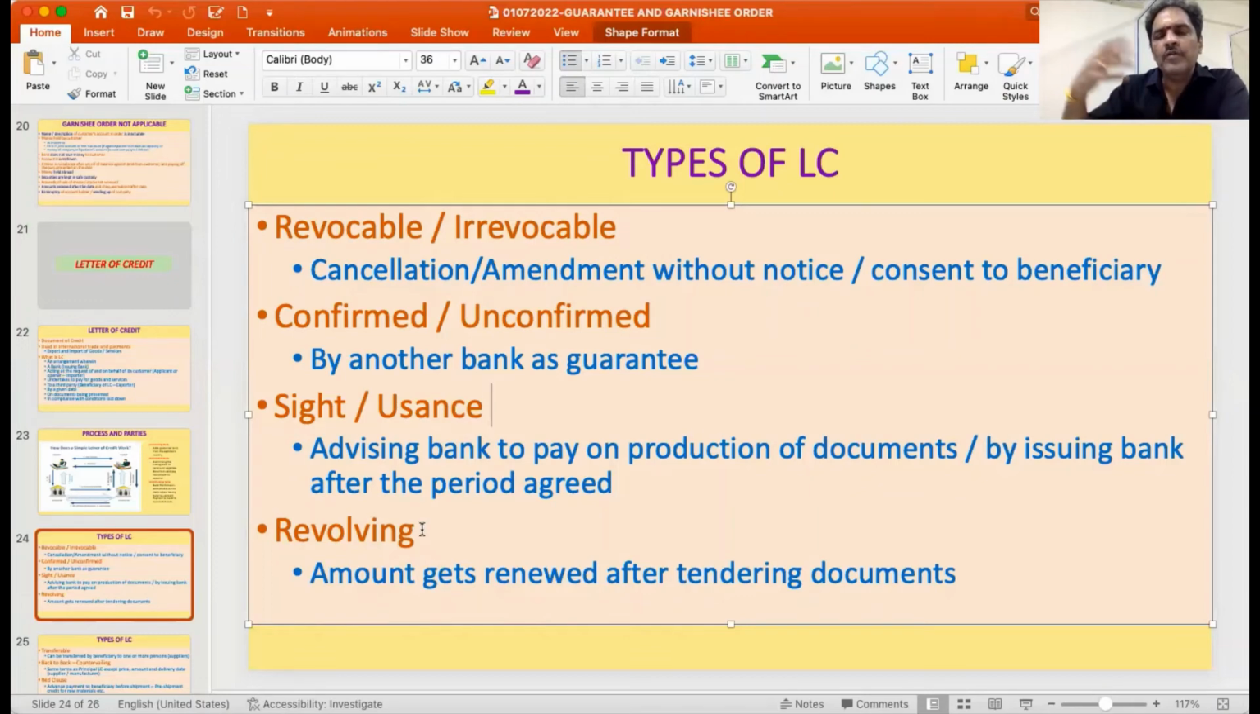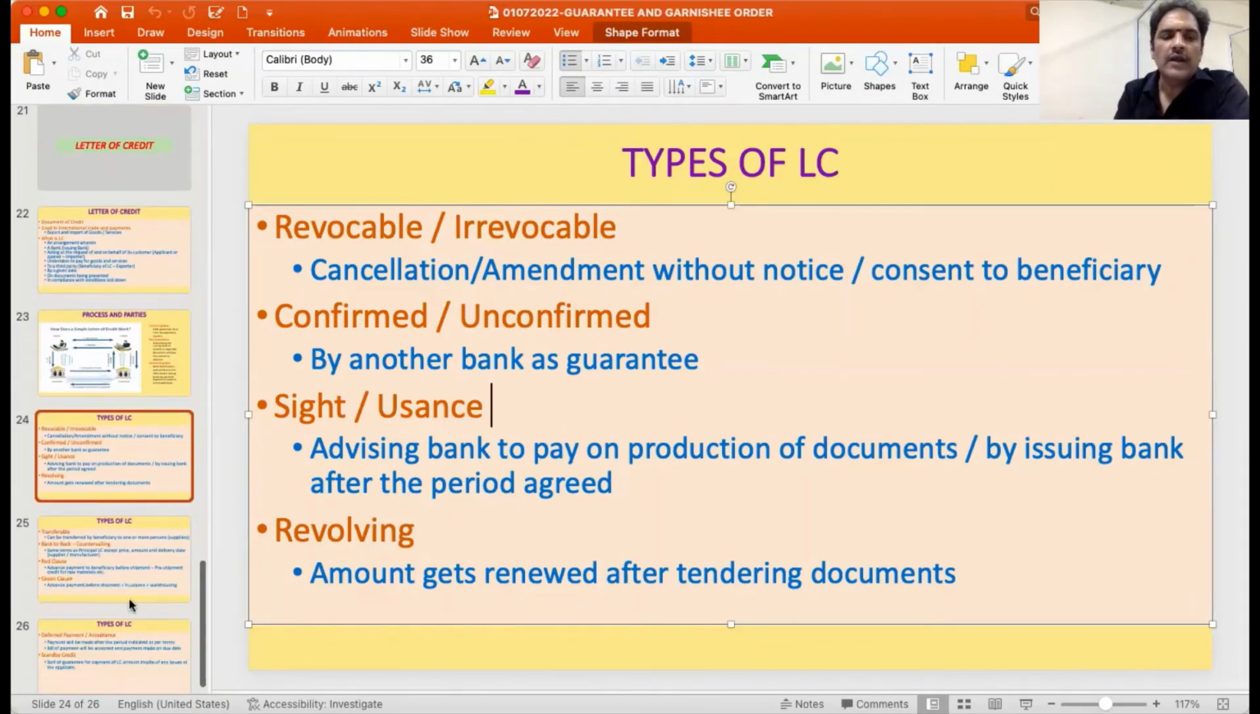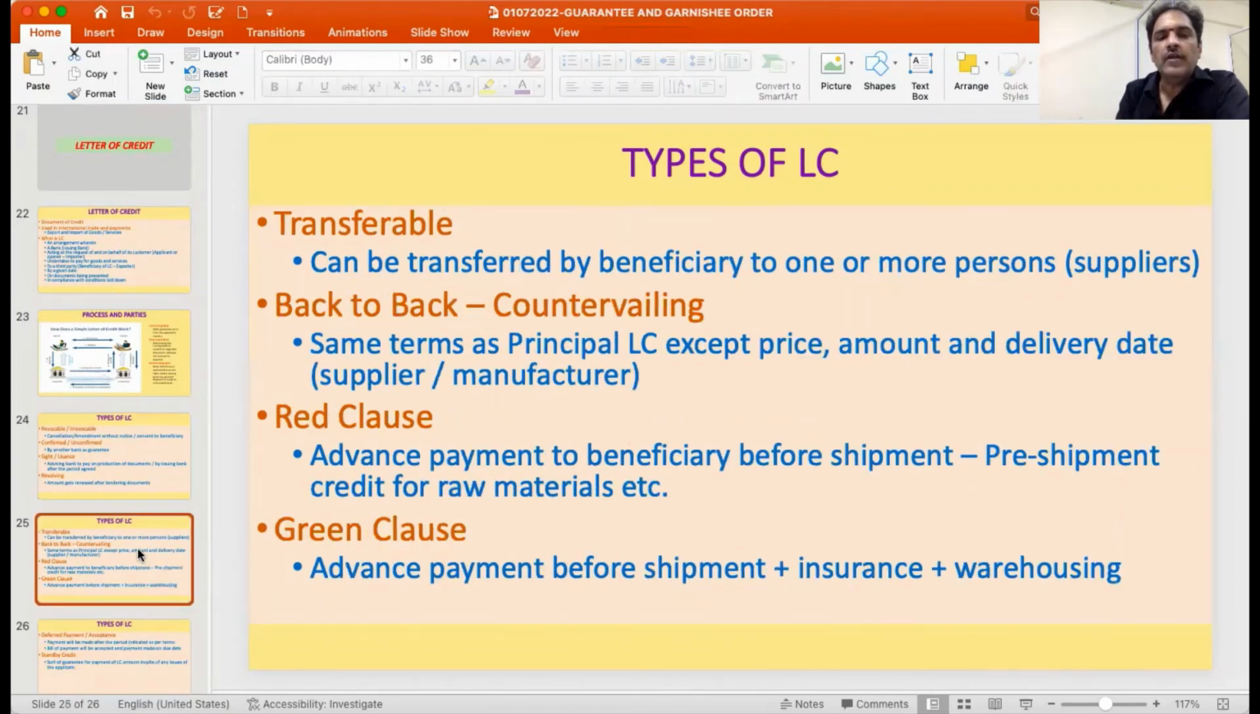Then suppose there are multiple transactions happening between the exporter and an importer. You have a letter of credit drawn and it will be kept revolving. So the first export and import transaction is there, and automatically you have the payment and the import happening. Then the second export transaction. So the same letter of credit will be renewed periodically after each export and import transaction. That kind of letter of credit is called a revolving letter of credit.